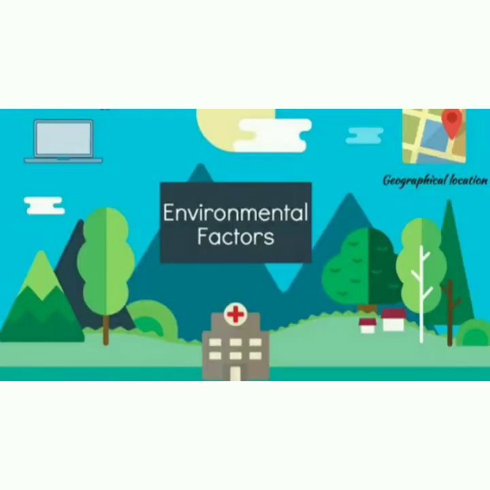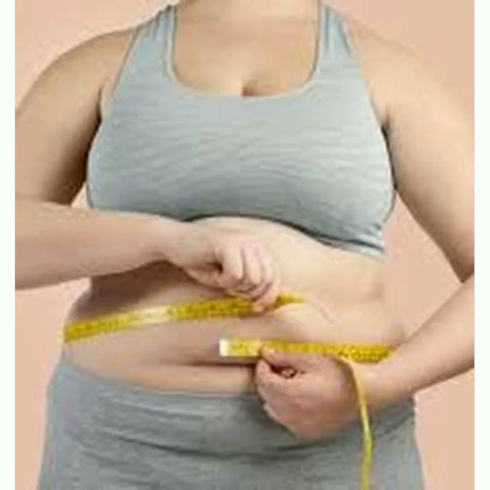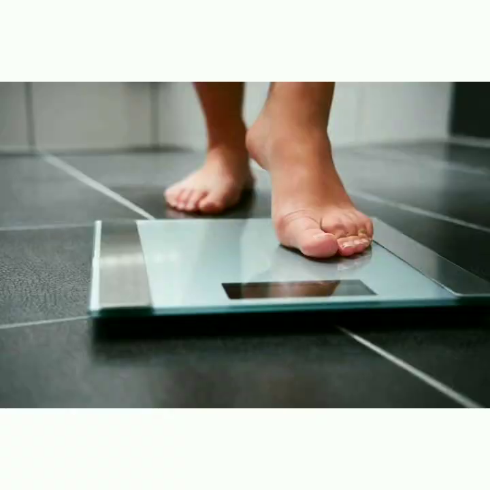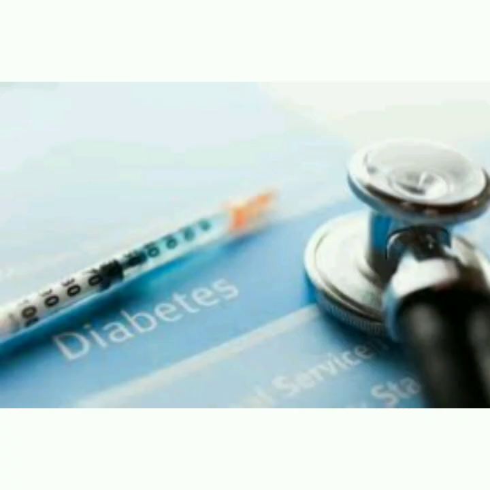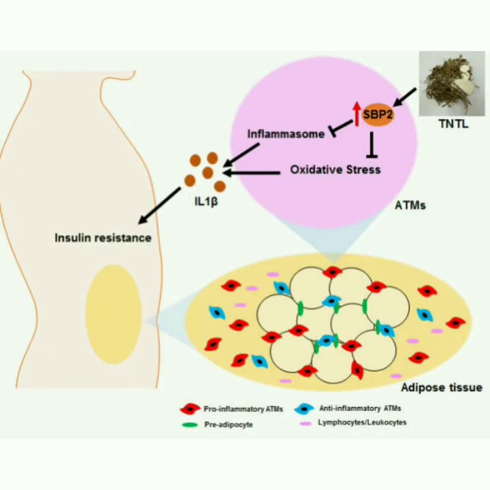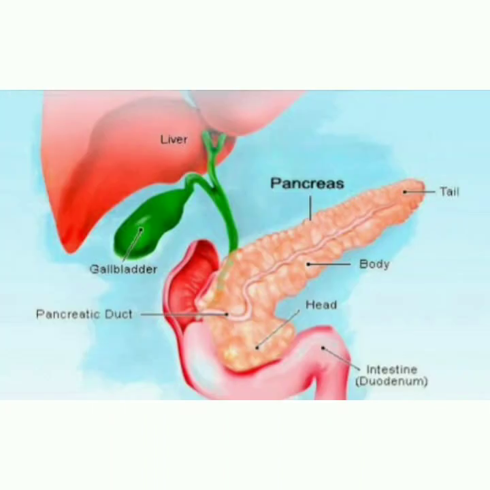Other factors like environmental factors and a sedentary lifestyle both contribute to the development of diabetes. Obesity and physical inactivity are also big risk factors for diabetes. So, people with obesity and living with a sedentary lifestyle are at a high risk for diabetes. Insulin resistance, medicines like steroids, pancreatitis and other health conditions can also lead to diabetes.